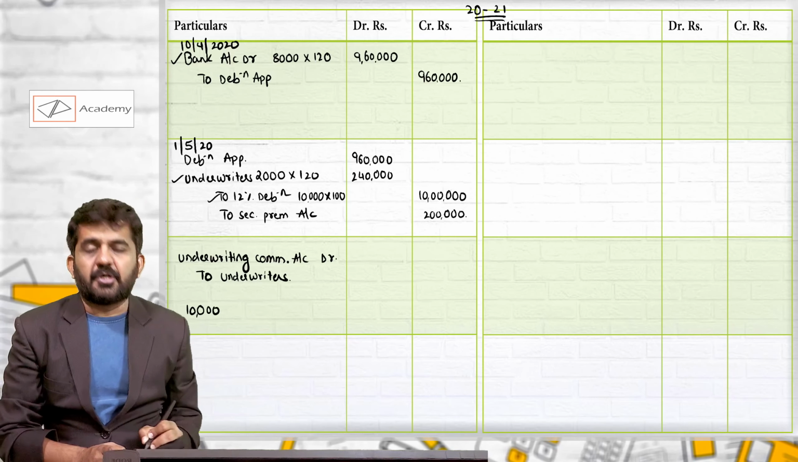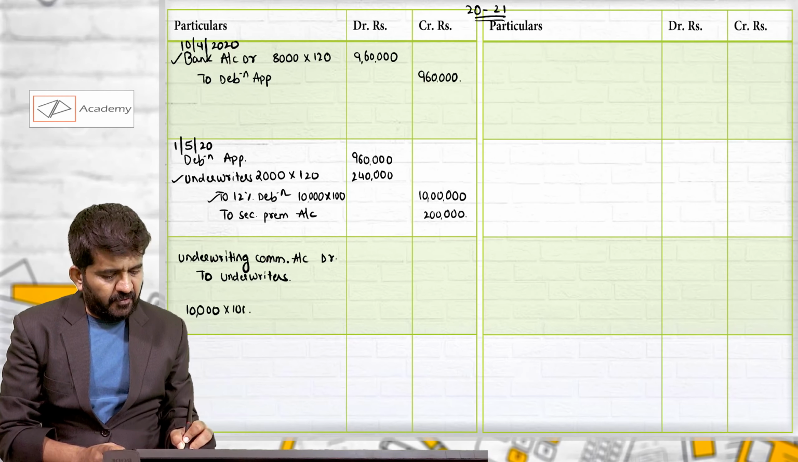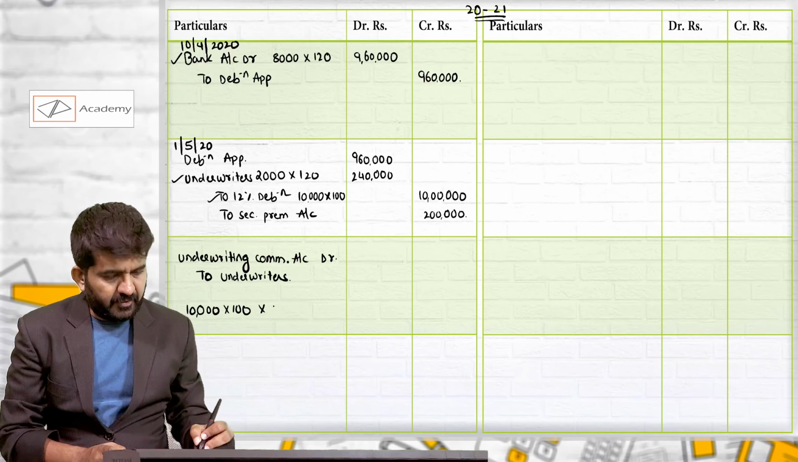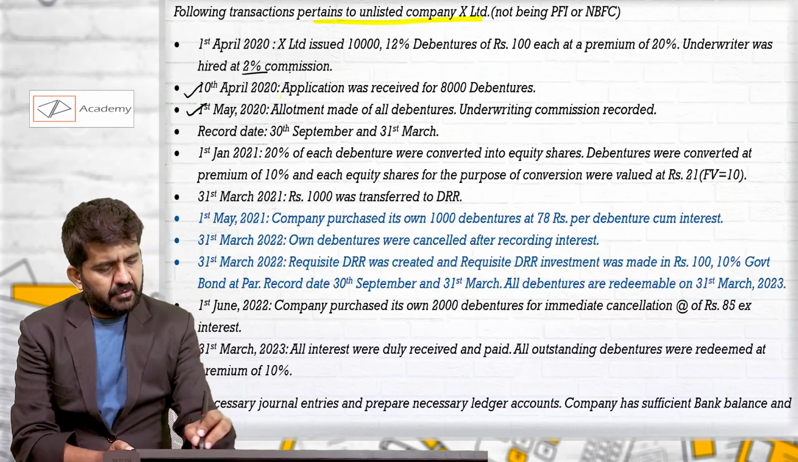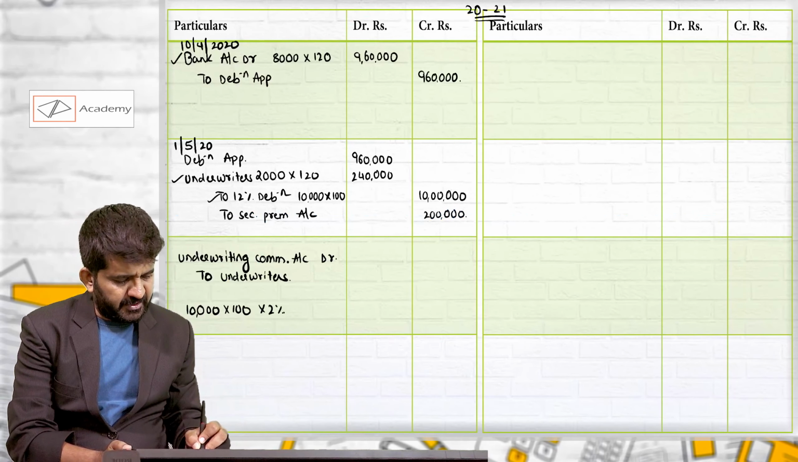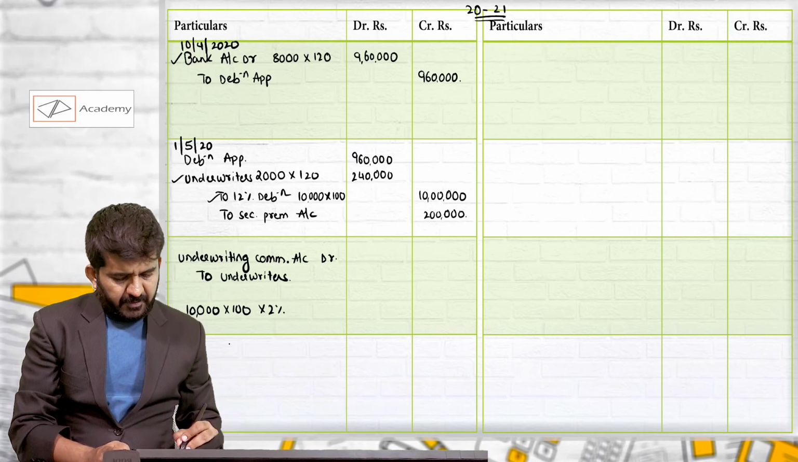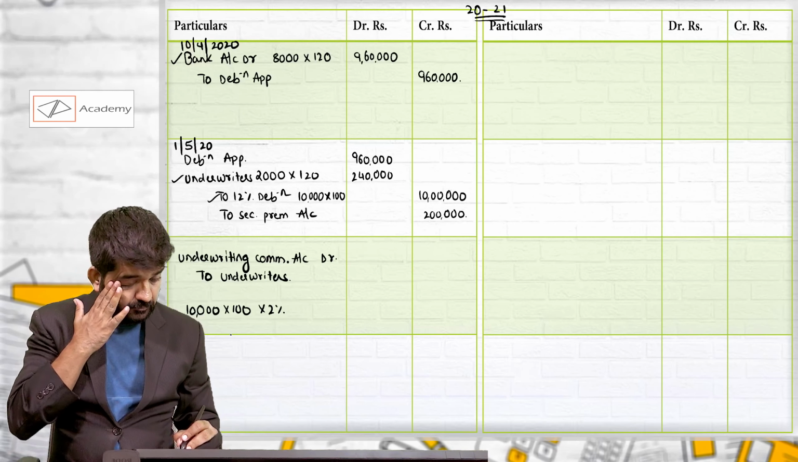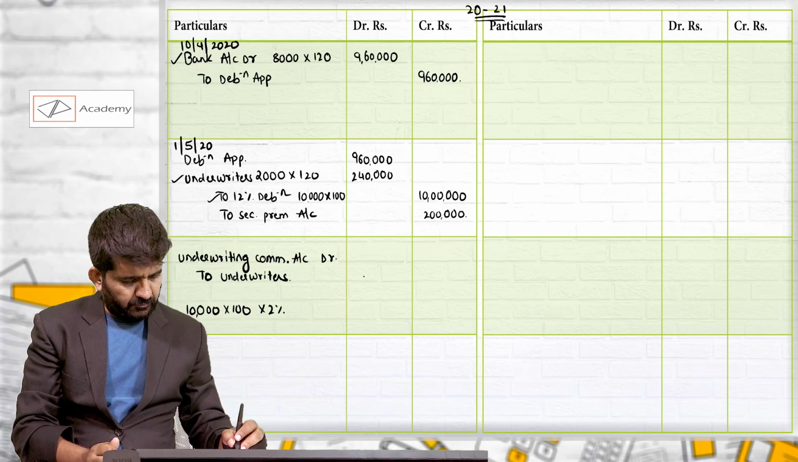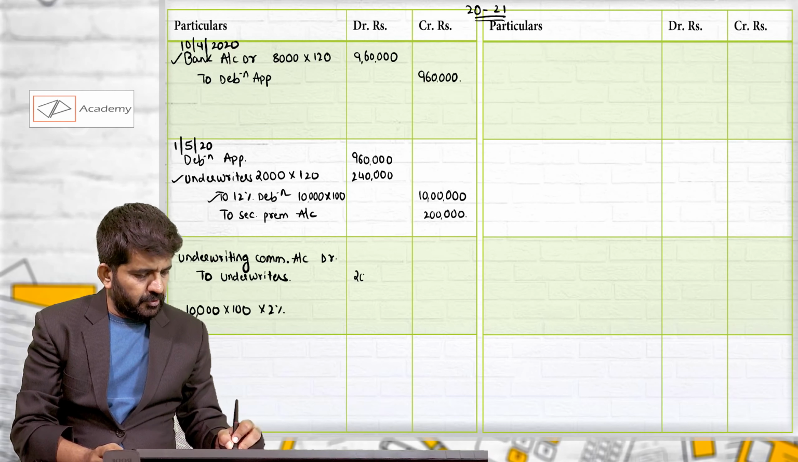Underwritten were 10,000 debentures of the face value rupees 100 and underwriting commission of 2% was decided. This will be 20,000 rupees.